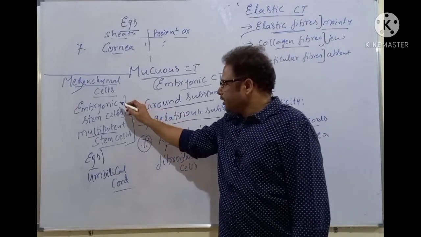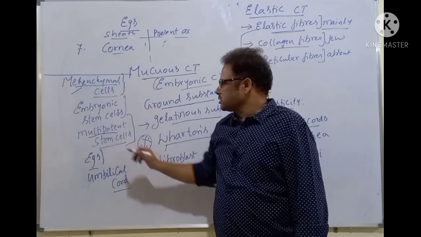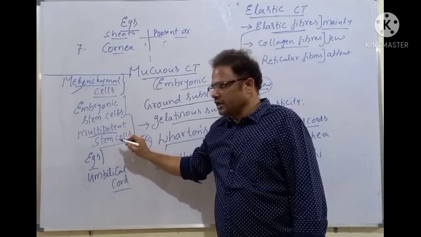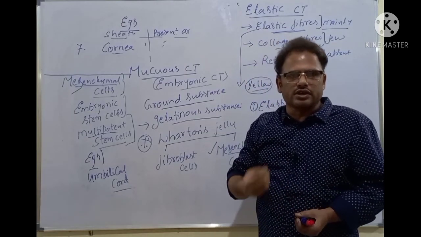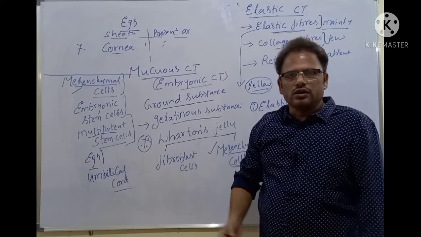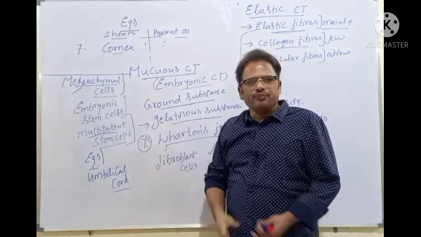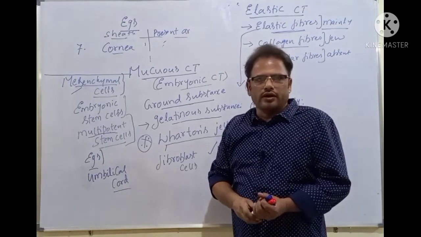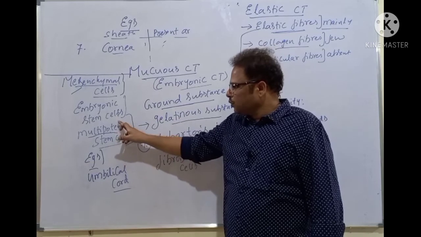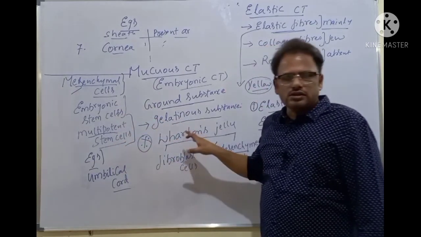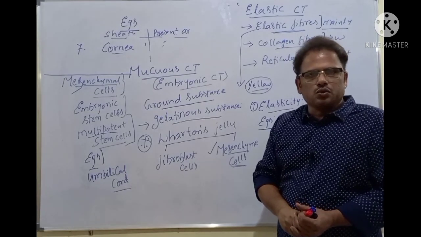The umbilical cord contains the Wharton's jelly. Wharton's jelly contains the mesenchymal stem cells, which are the multipotent stem cells, and they have the potency to generate any type of cells or tissues of the human body. That's why they are very much in demand. Much biomedical and pharmaceutical research is done on them. In the current trend, they are researching the multipotent stem cells present in the Wharton's jelly here. So this finishes your connective tissue proper.